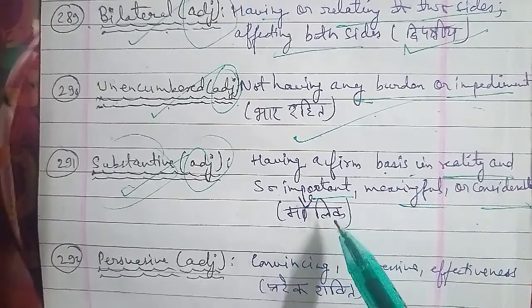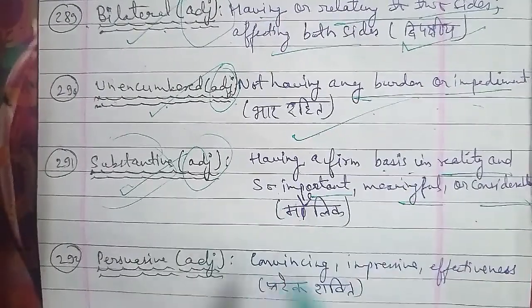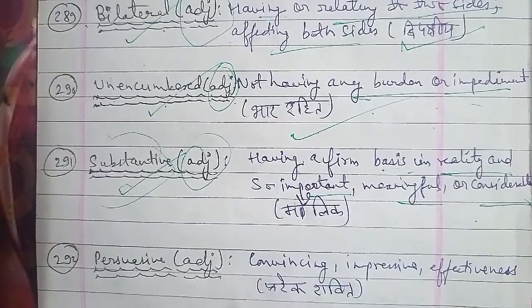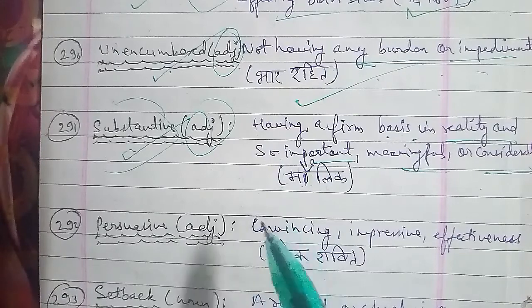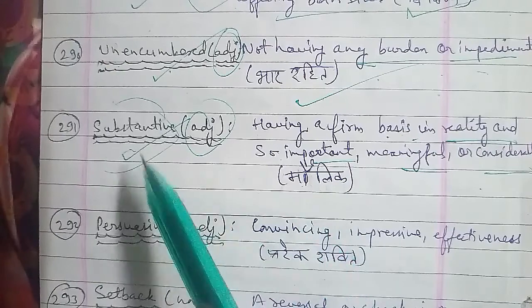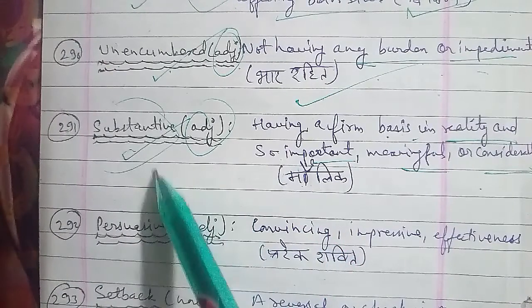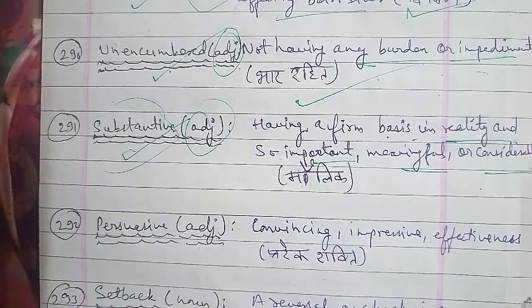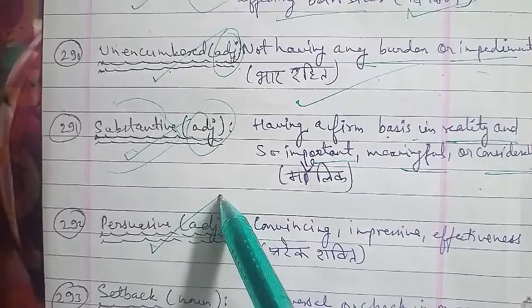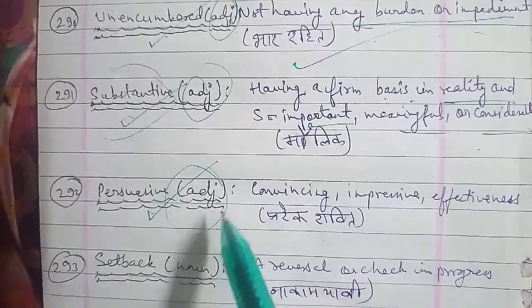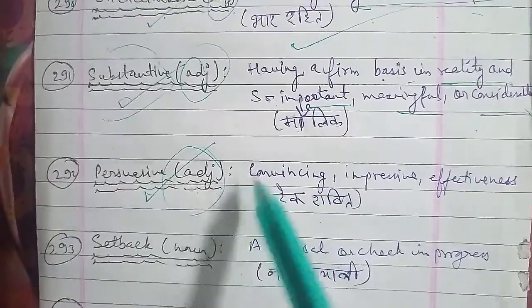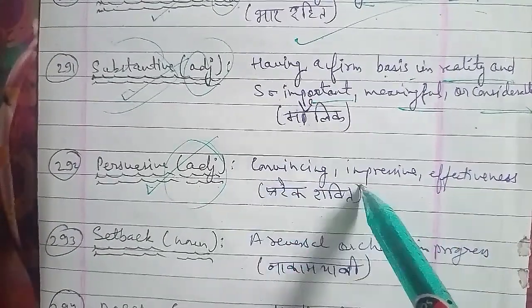Next one is the 292nd word, that is persuasive. Persuasive is a word that is used as an adjective here, and the meaning of persuasive is convincing, impressive, effectiveness. Basically, you can use the word persuasive in the manner when you are convincing someone of something, impressing someone with something, or showing effectiveness to someone, and that प्रेरक शक्ति जिसे हम कहते हैं हिंदी. Persuasive directly means the प्रेरक शक्ति, and persuasive is used as an adjective.